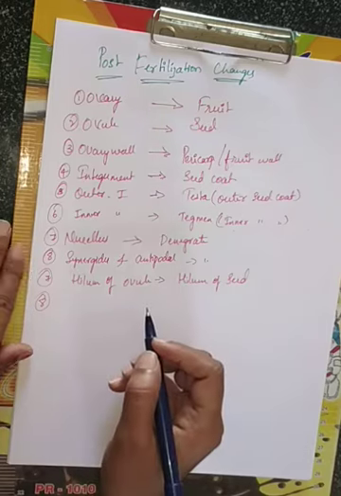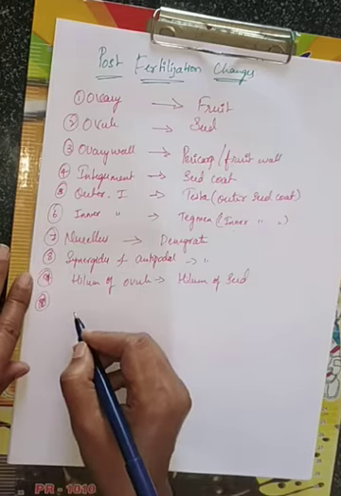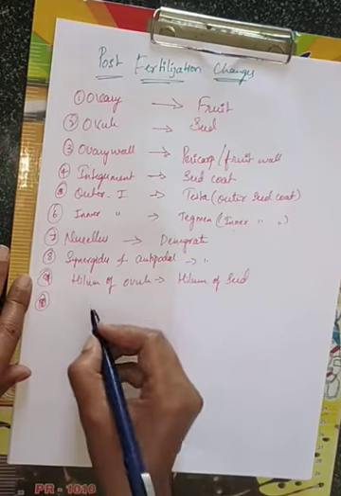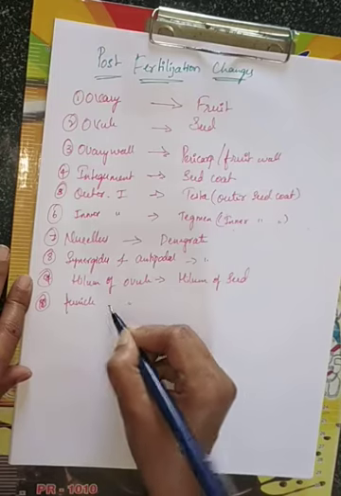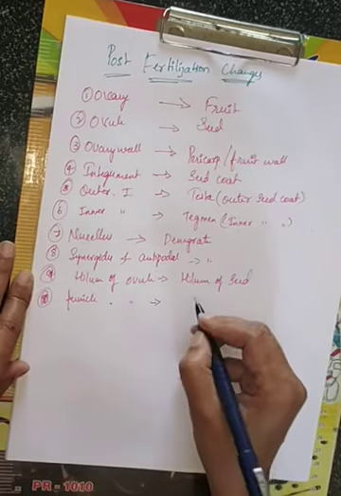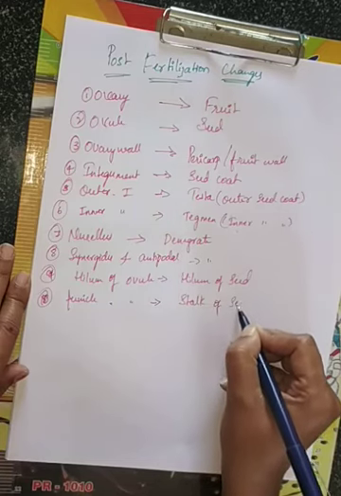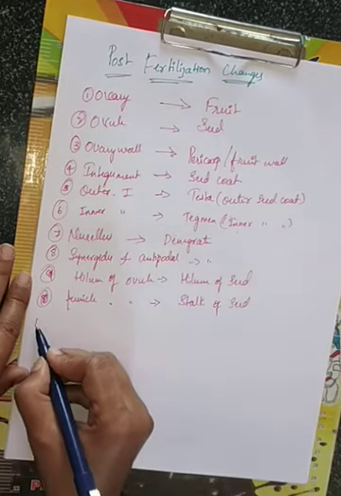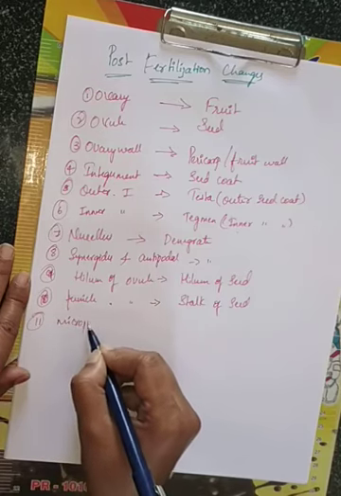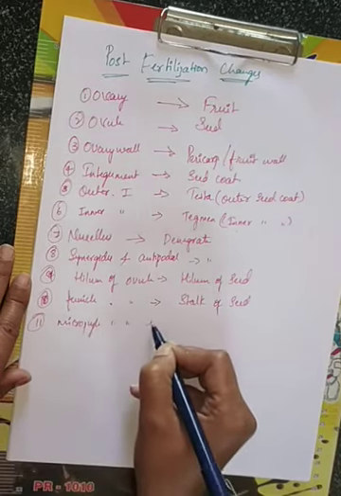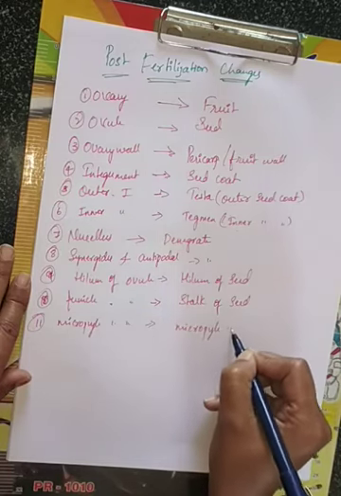Next, this is 10. Now what happens, funicle of ovule will convert into stalk of the seed. Stalk of seed comes from funicle. And then micropyle of ovule will form micropyle of seed.